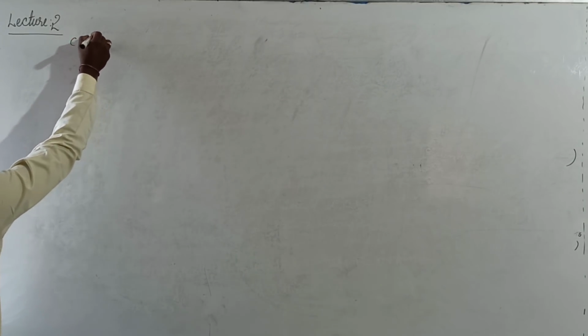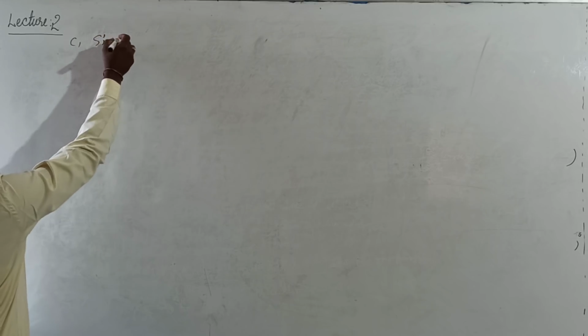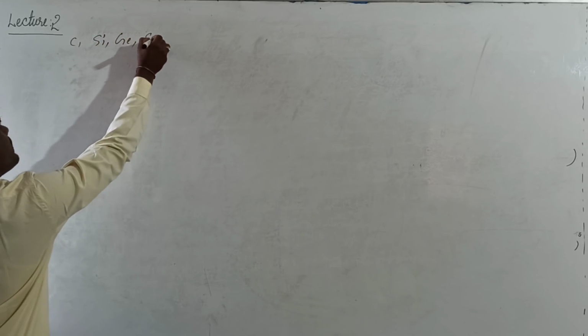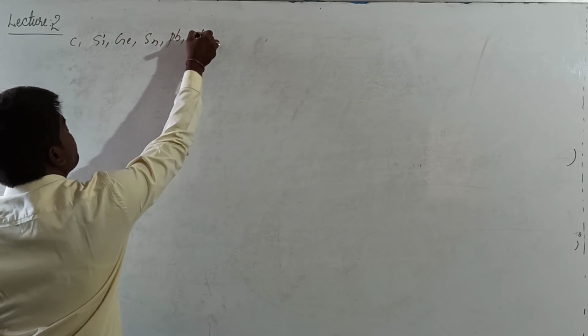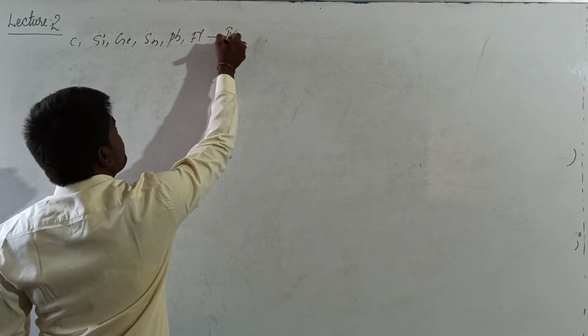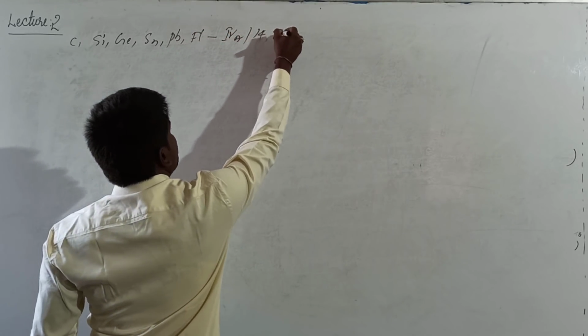Carbon, silicon, germanium, tin, lead and flerovium are generally included in 4th A or 14th group.